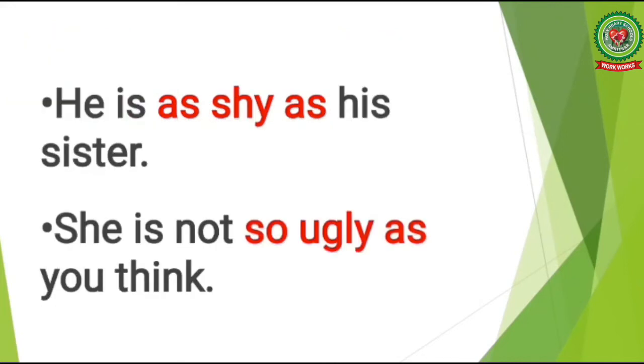Let's read a few more examples for more clarification. He is as shy as his sister. She is not so ugly as you think. Here in these examples, the subordinating conjunctions as and so as are subordinating conjunctions of comparison.